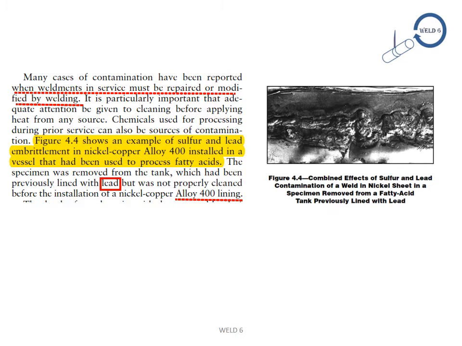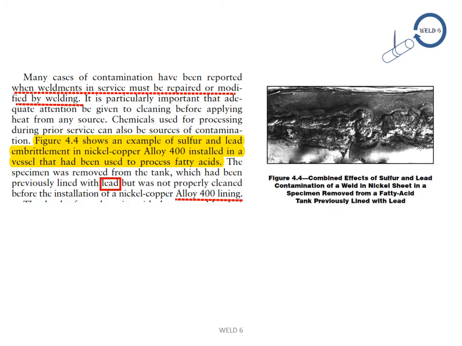This paragraph clearly states that for nickel and cobalt alloy weldments during service conditions, many repairs were needed because of improper cleaning. The example provided is nickel copper alloy 400, which was used for processing fatty acids and was initially lined with lead.